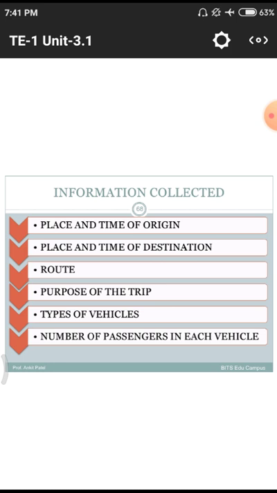Next one is the type of vehicles. Which type of vehicles are they using? Are they using a two-wheeler, three-wheeler, four-wheeler, or any other, like RTC or private commercial vehicles? Next one is the number of passengers in each vehicle. If it is a two-wheeler, they have to move with only two persons. Otherwise, the police will take sufficient action and give a good amount of fine. If it is a four-wheeler, they have to move with 4 or 5 members. Or if it is a commercial vehicle, how many members are traveling, they have to give.